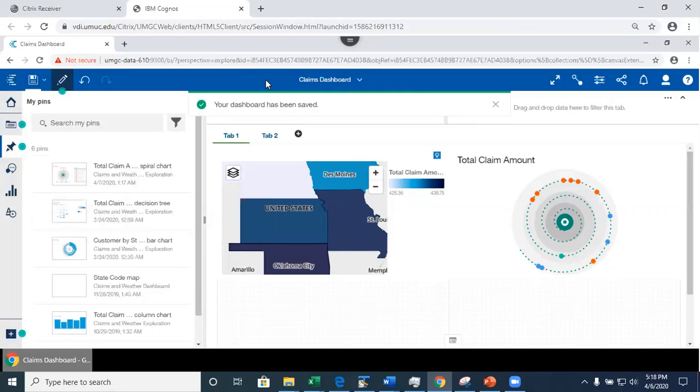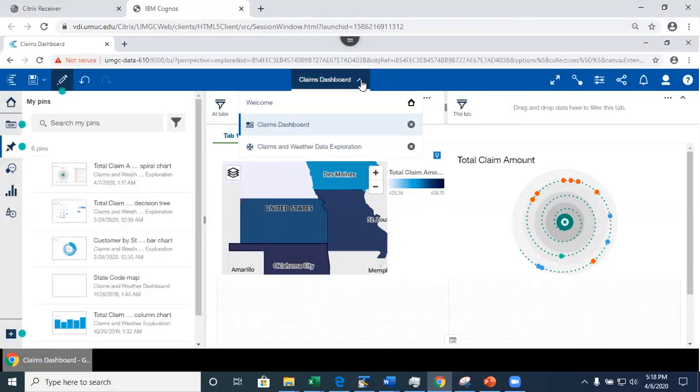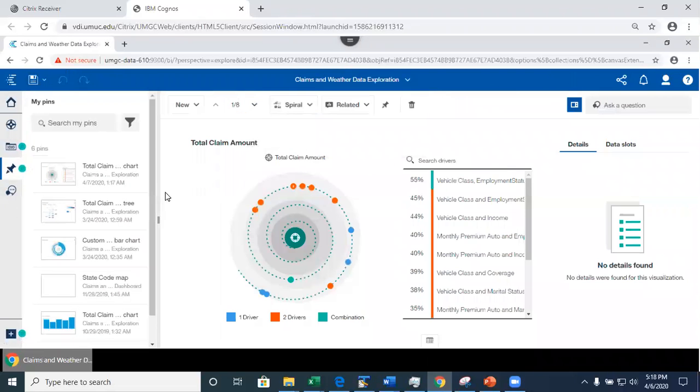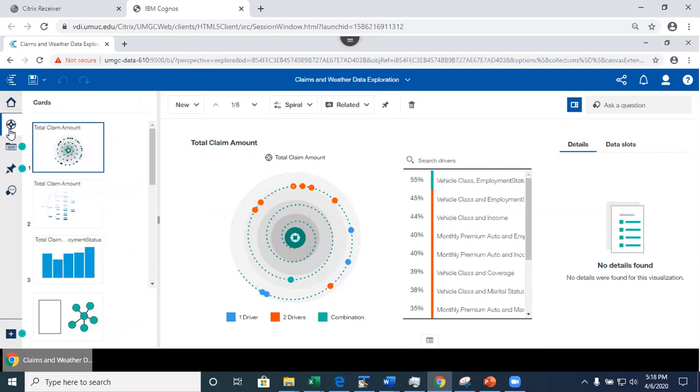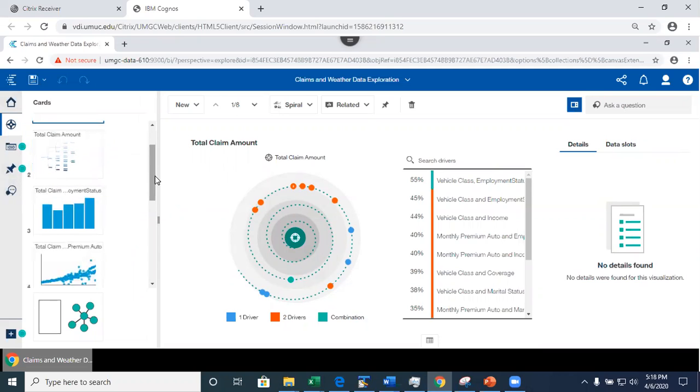I'm gonna go back to my exploration. Here, if I click on this arrow, it shows me what I currently have open. Do not use the browser back button. Instead, please use this menu. I'm going into this exploration now, and what I want to do is copy and paste something. Oh, I have to do this. I had pins open. I need to open visualization instead.